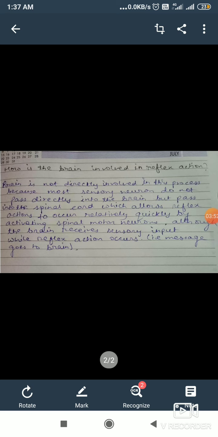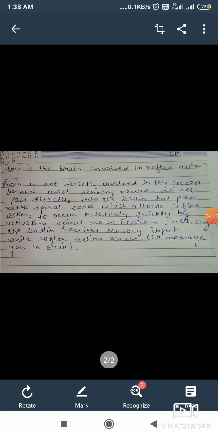So how is the brain involved in reflex action? The brain is not directly involved in this process, because most of the sensory neurons do not pass directly into the brain, but pass into the spinal cord, which allows the reflex action to occur relatively quickly by activating the motor neurons.